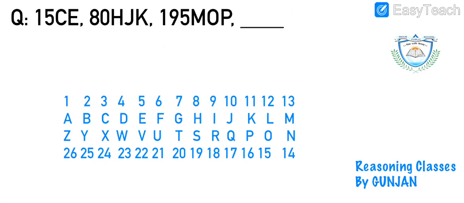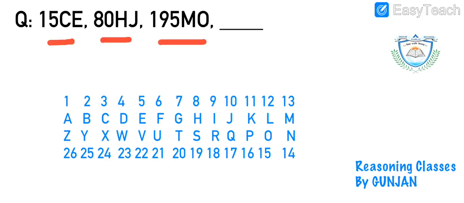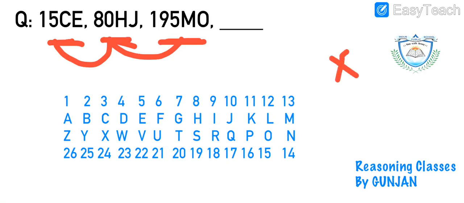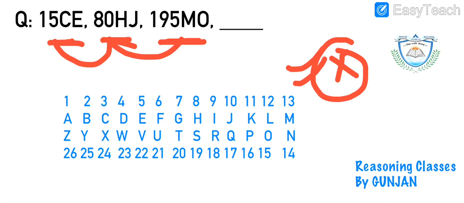Moving ahead, the next series is 15 CE, 80 HJ, 195 MO. Since you can see the numbers are quite increasing and there is a huge gap, what we have learnt earlier also is that there must be a case of multiplication. 80 is not a multiple of 15, so we are left only with the logical concepts with the alphabets.